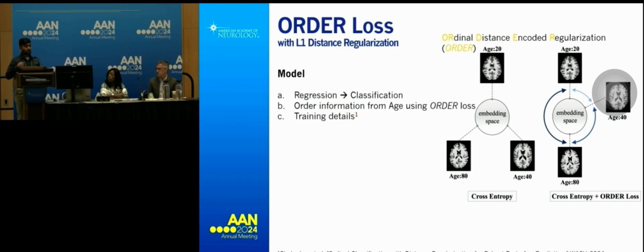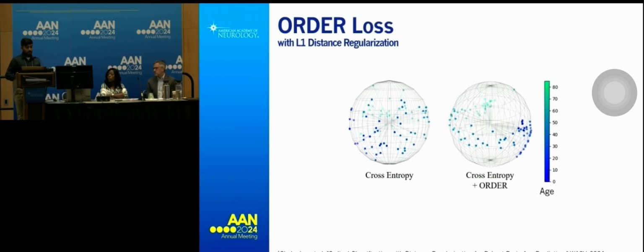I want to force the model to actually understand how the age values of all of these patients are in relation to each other. From this illustration that I'm showing over here, a normal classification model treats all of these patients as different, but it doesn't understand what a sample of age 20 looks like, what a sample with age 40 looks like. So I want to force the model to understand that age 40 is much closer to 20 and not to 80. And this is one of the illustrations.